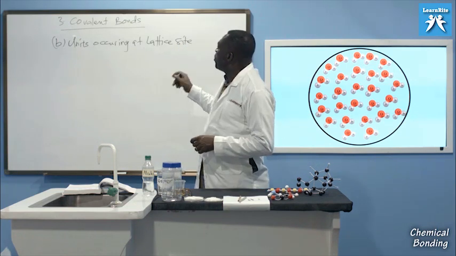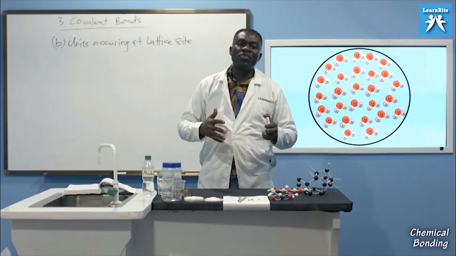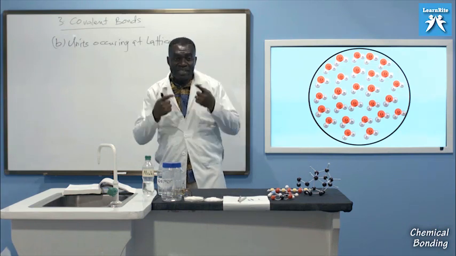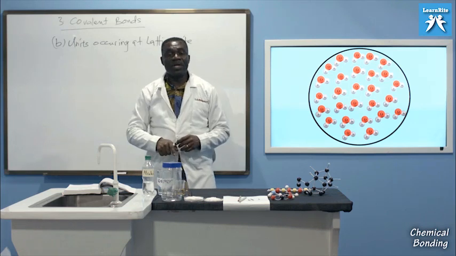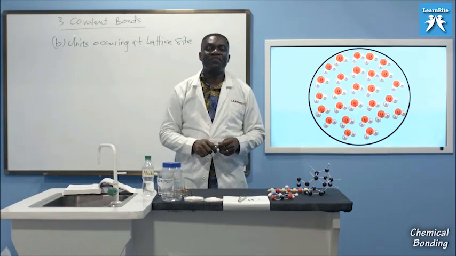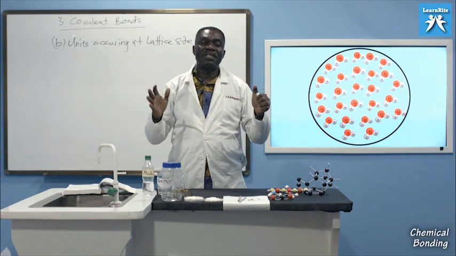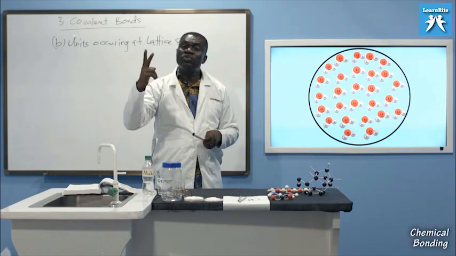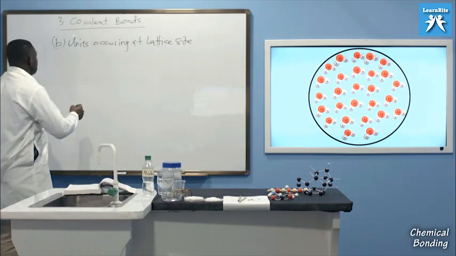Now, before we can look at units occurring at the lattice site of covalent substances, in other words, when we take X-ray diffraction of the solid forms of covalent substances, what are we going to see at the lattice points, at their resting places? Before we can understand the substances that occur at the lattice site of various covalent compounds, we need to establish that there are 2 types of covalent substances on Earth.